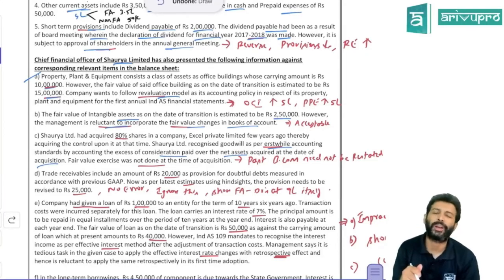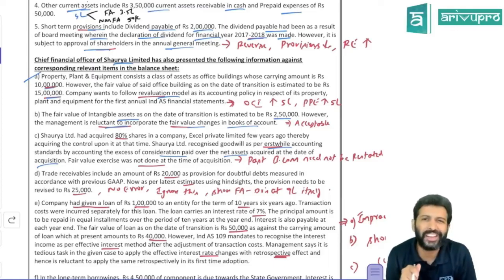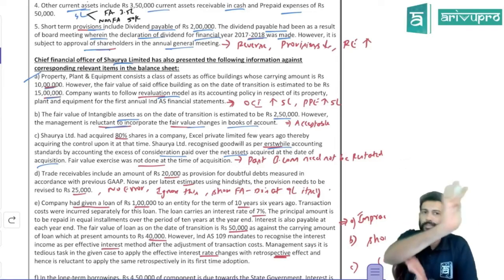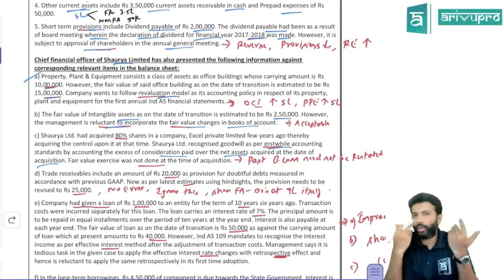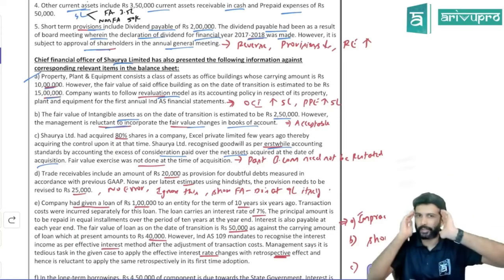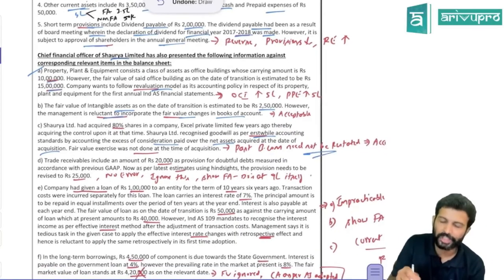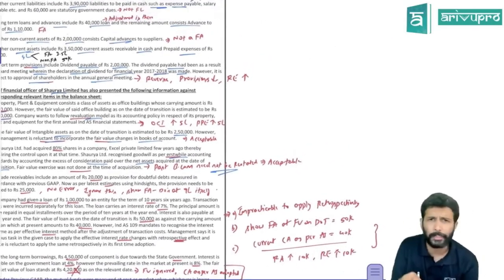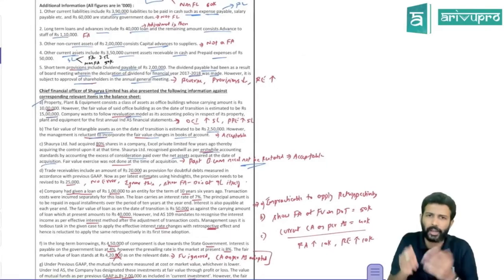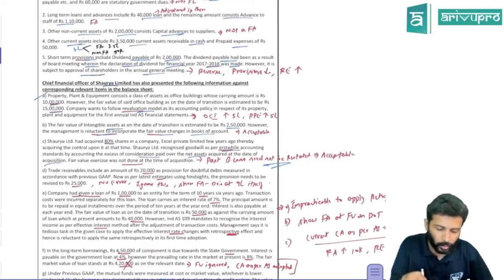What does IND AS 101's first time adoption provision say? Past business combination need not be restated. Meaning any business combination which has happened before date of transition, you need not do anything. Whatever you have done as per accounting standard, you can let it be. You don't have to touch that. So are they fine? Yeah. You can use that exemption. Past business combination need not be restated. So that means whatever the company wants to do, that fair value exercise need not be done now. So they can ignore it and whatever goodwill they are showing, the same thing they can carry forward.